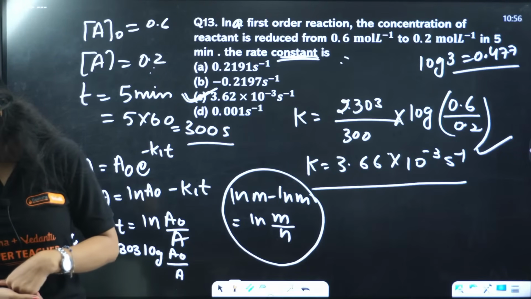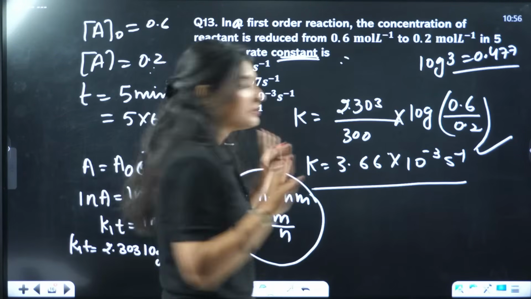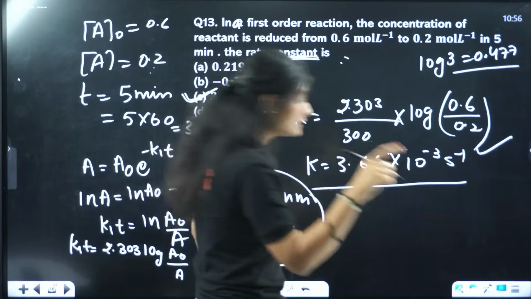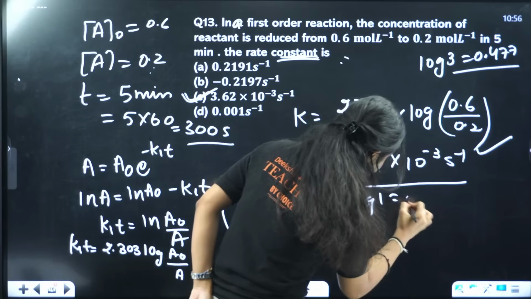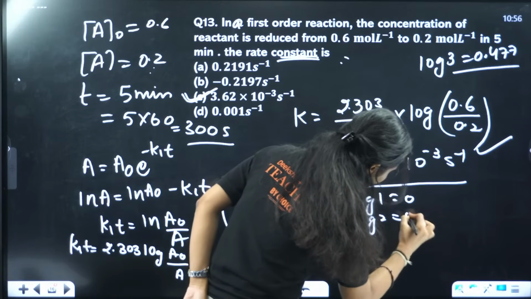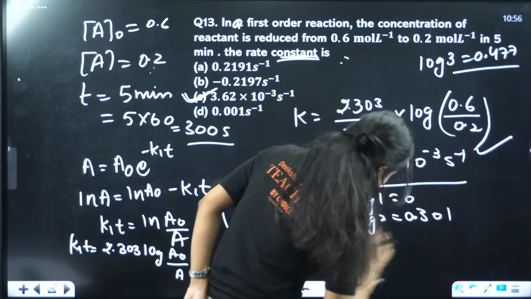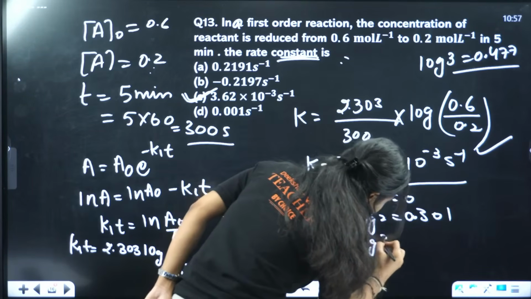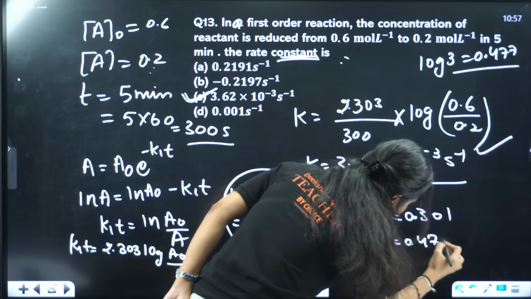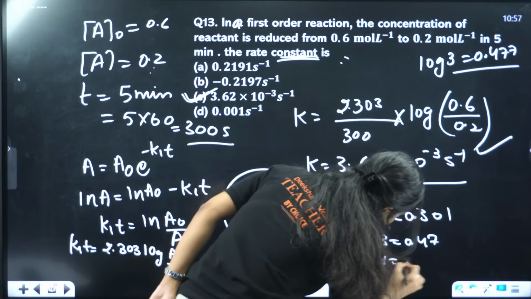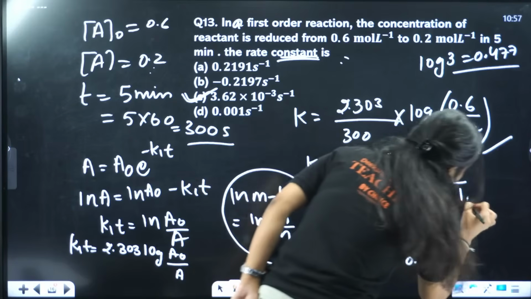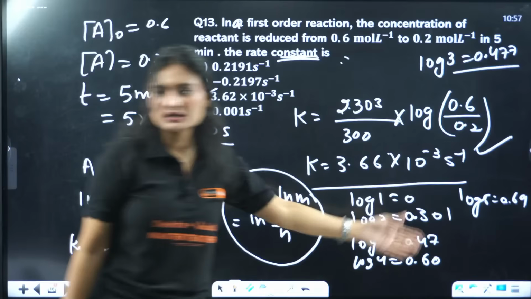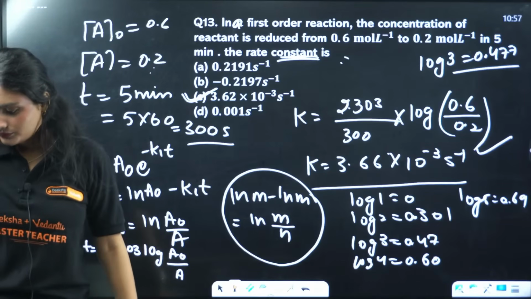How to find the log value? Darshan, very nice question. Remember it. You don't have to find the log value. Remember it. Just write here right now. Log 1 is 0. Log 2 is 0.30. 0.3 is also fine. Log 3 is 0.47. Log 4 is 0.60. And log 5 is 0.69. It's not hard. I have memorized it. You see, you can memorize it too.